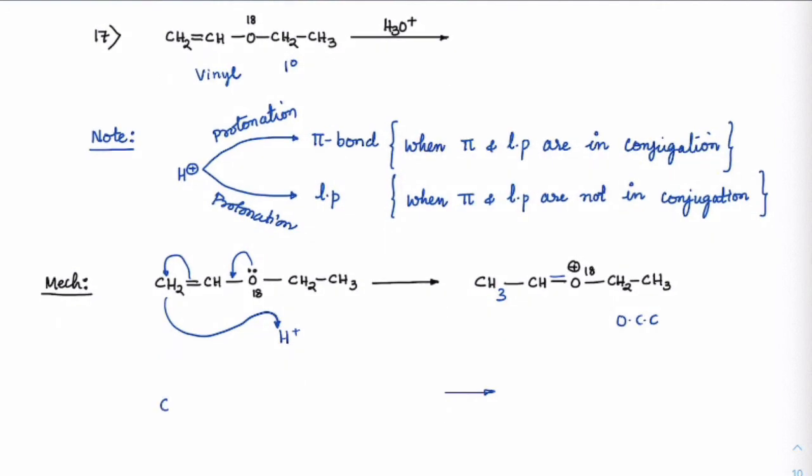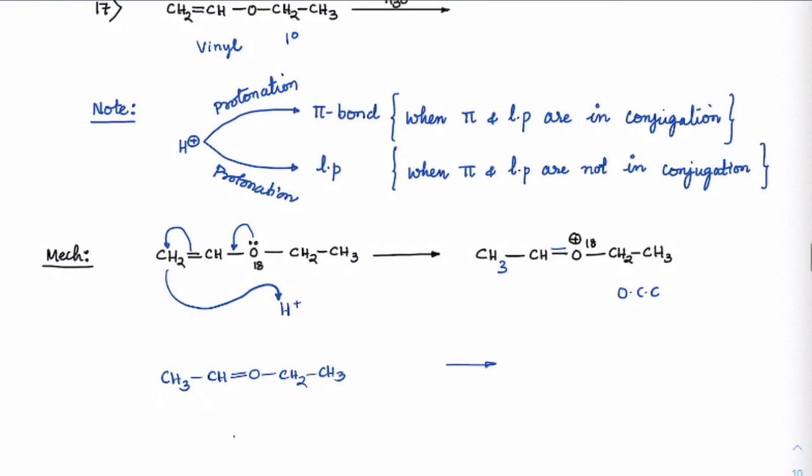So on this octet completed carbocation, which is CH3, CH double bond O, CH2, CH3 is attached, and H2O has a lone pair. Now it has to attack, so obviously it will attack on this carbon, this pi bond will be taken away by oxygen.